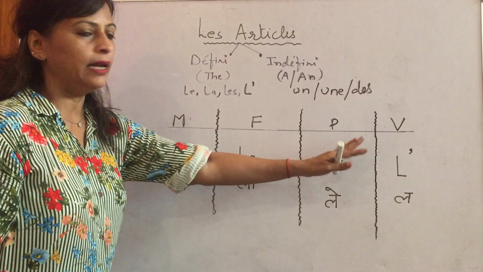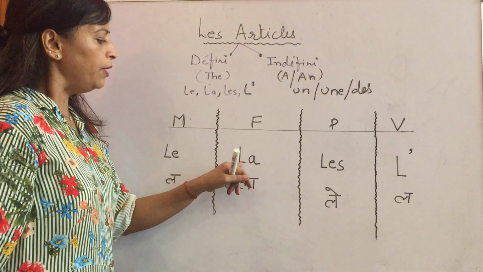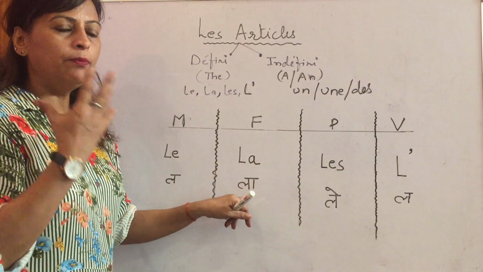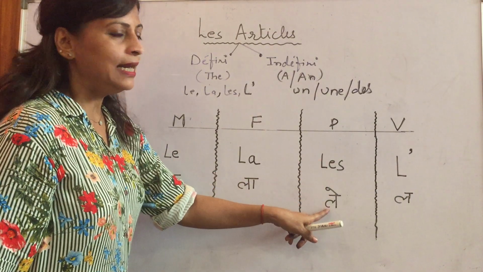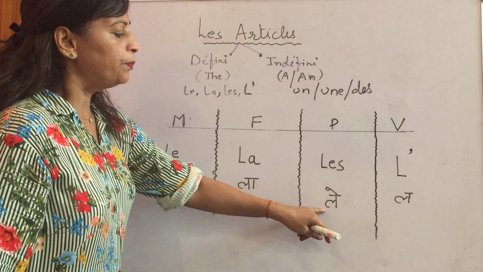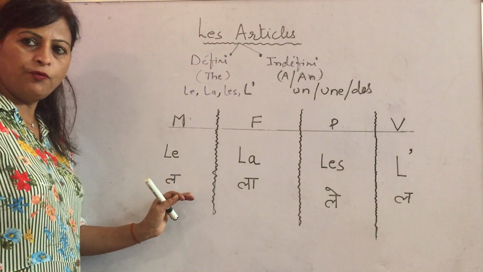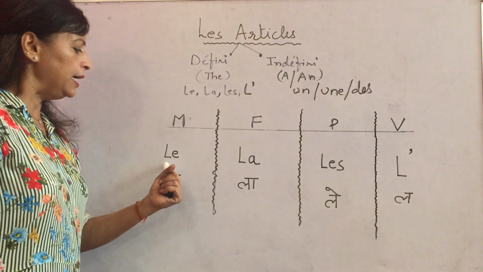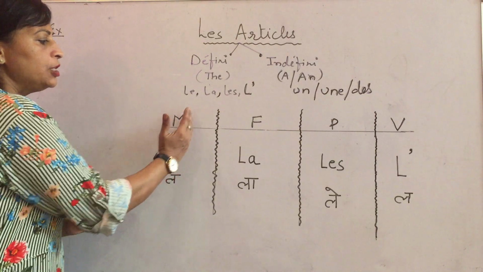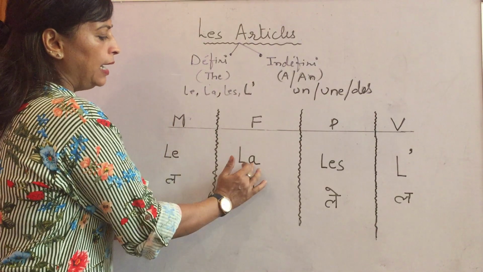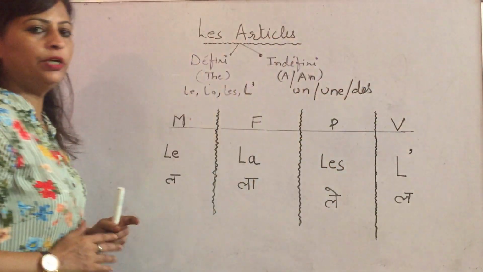LE, LA, LES, and L apostrophe. Whenever we say LE, a low sound should be there. Whenever LA is there, that means La. Ouvrez la bouche et parlez, open your mouth and clearly pronounce the word La. And the third one is LES, and the pronunciation for that is Le. And the last is the simple pronunciation. For L apostrophe we have the same pronunciation as LE. But LE is used for the masculine, LA is used for the feminine, LES is used for the plural, and L apostrophe is used for the vowel.